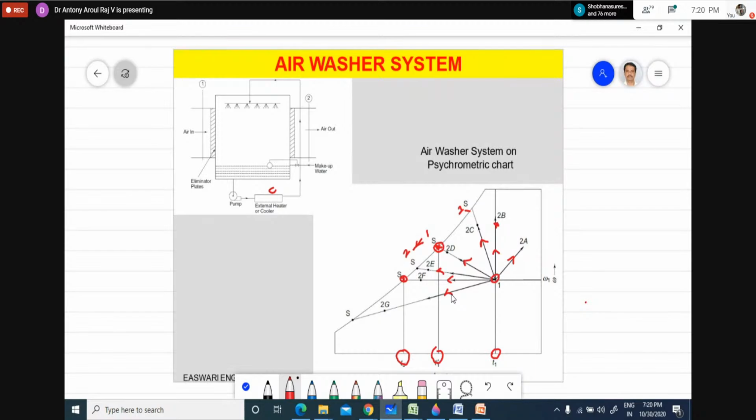You can do it by spraying water, also spraying brine. It is possible. So many interesting things are there. This is a very interesting concept, that's why I'm discussing it here. If you understand all these concepts, I think you will understand psychrometry totally. So that's why I'm discussing this concept. Okay, next.